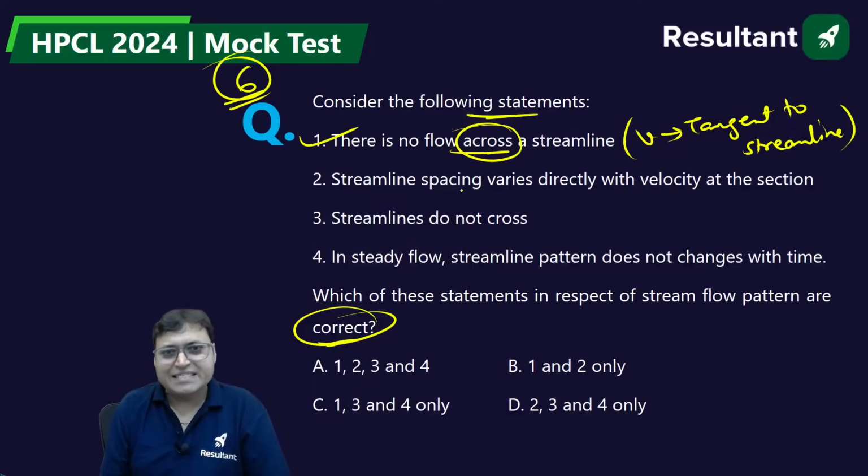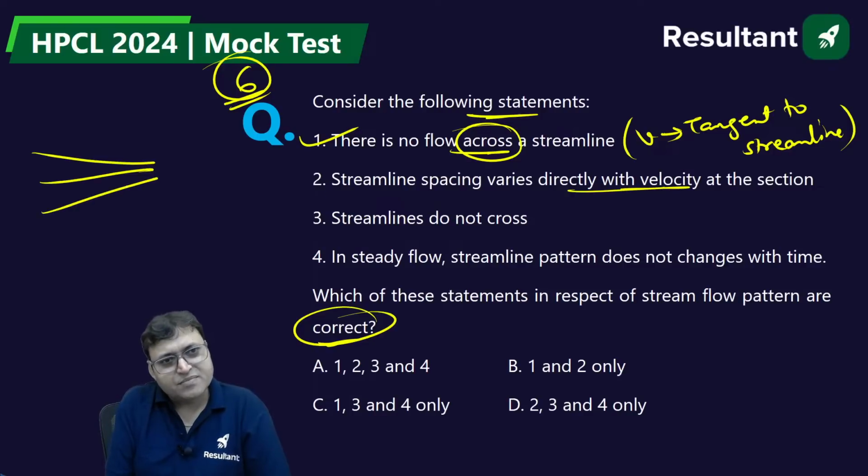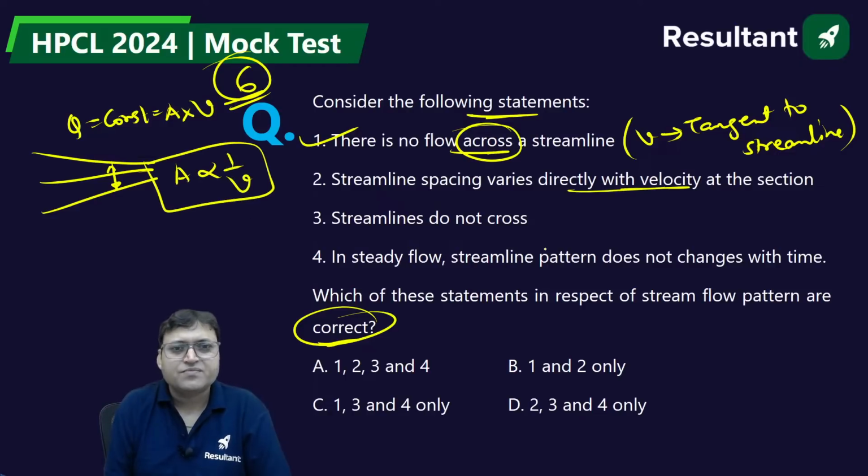That is correct. Streamline spacing varies directly with velocity at a section. The streamline spacing like this. If area decreases, discharge is constant, that is area into velocity. If so, A is inversely proportional to V. So it does not vary directly. It is inversely.